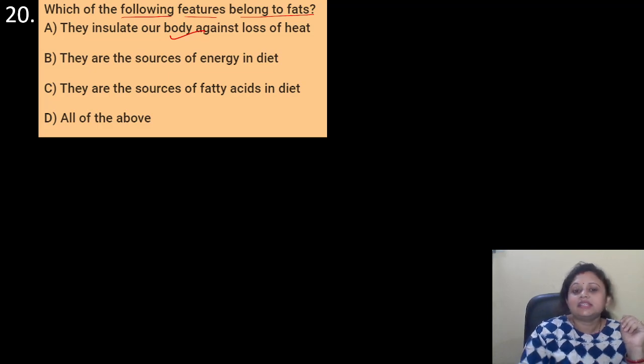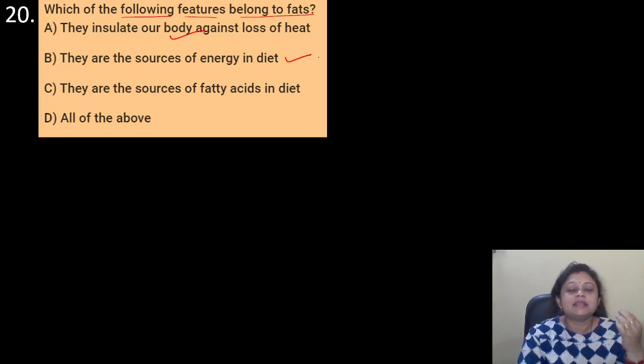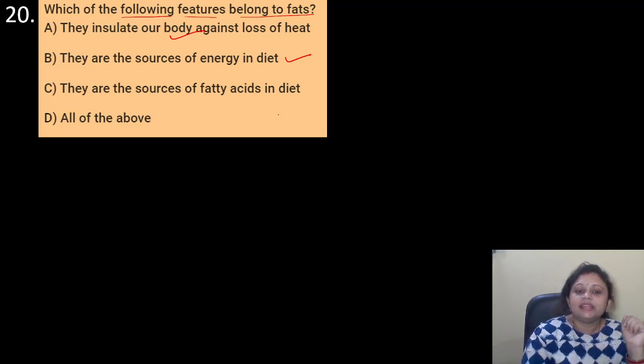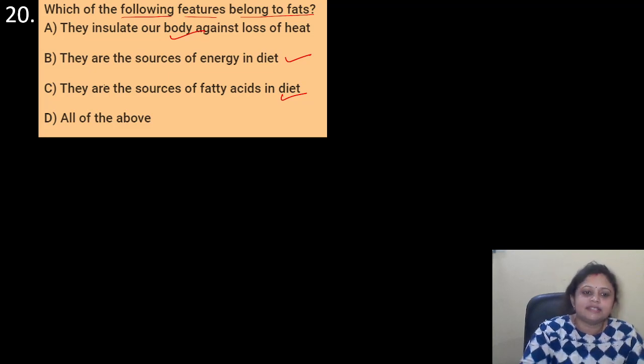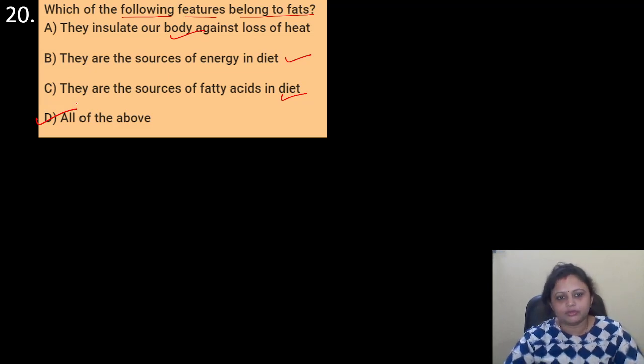Okay, they are the source of energy in diet. Yes, carbohydrates and fats, they are energy giving food. Then they are the sources of fatty acids in diet. Yes, the fatty acids that are required for our body also, with the sources from the diet we take when we take the fat. These are the sources of the fatty acids. So the correct answer is option D, that is all of the above.